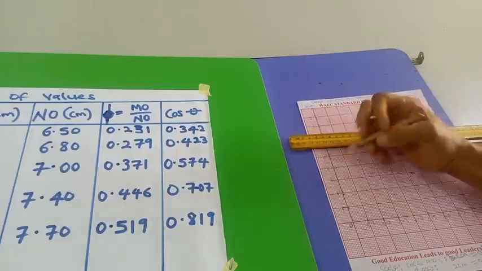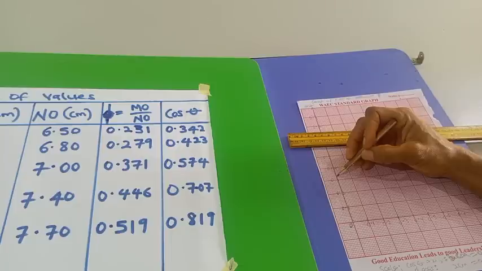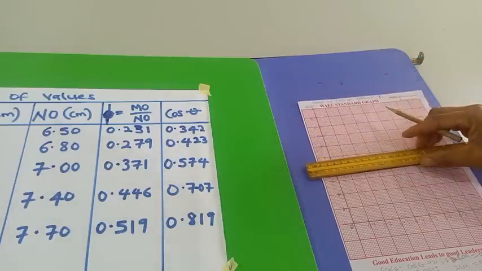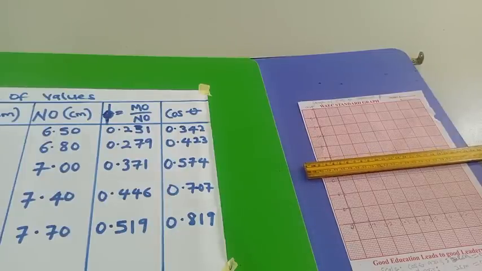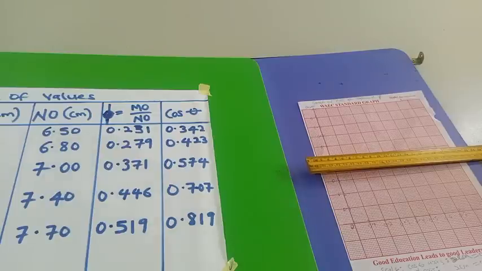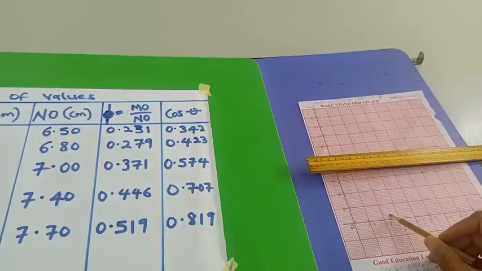here is 0.3. Remember, the next one 0.31, 0.32, 0.33, 0.34. I'll keep this ruler here. That's 0.34. That's for cos theta. Then phi is 0.23. I'll come here. This is 0.2, 0.21, 0.22, 0.23.